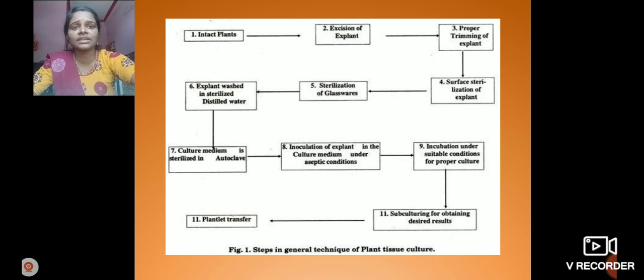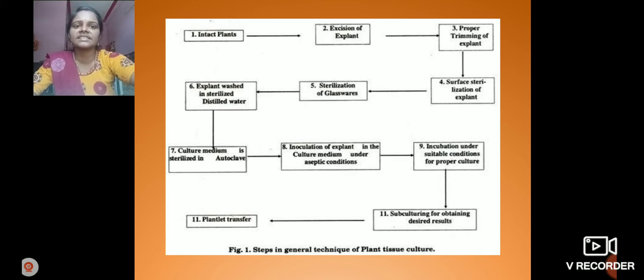Which culture can we use? There are so many types of culture: cell culture, embryo culture, root culture, leaf culture, stem culture. We can use any type of culture and incubate it under suitable condition for proper culture. Next, subculturing for obtaining desired results. When we transfer to media with auxins or cytokinins, root and shoot formation is produced. After that it forms a whole plantlet.